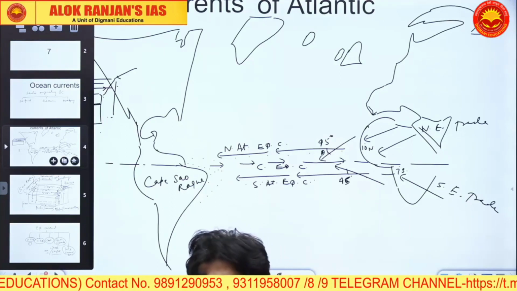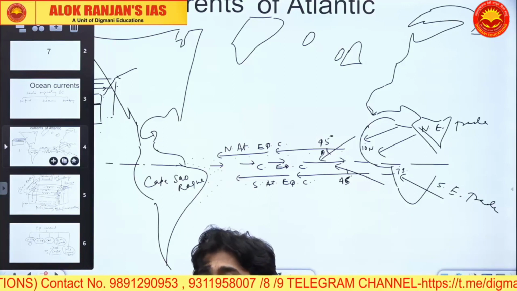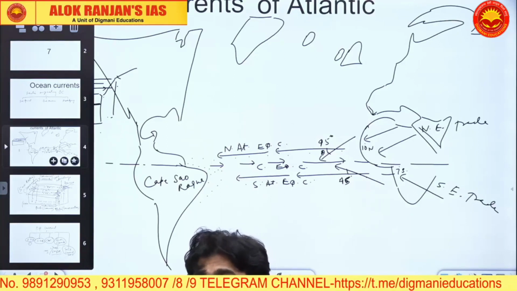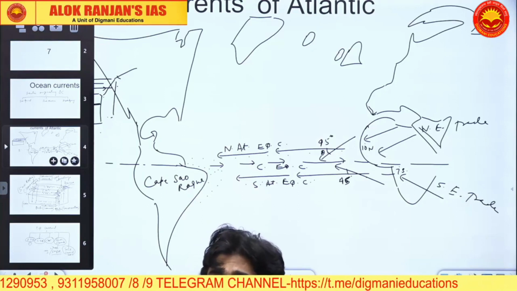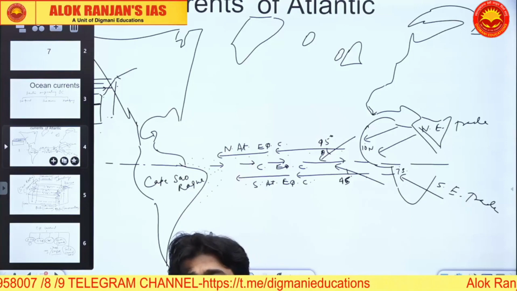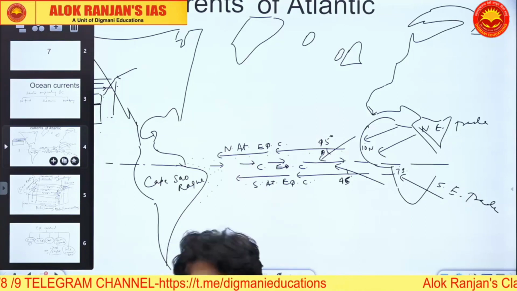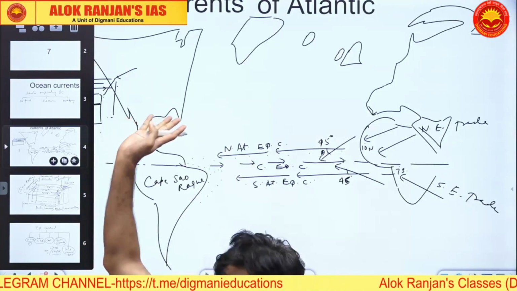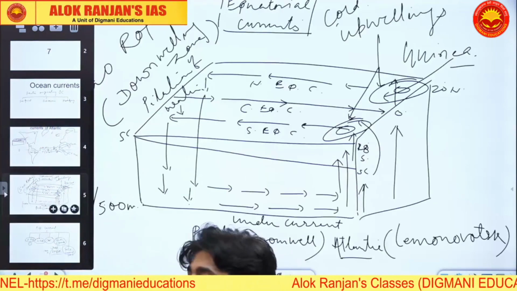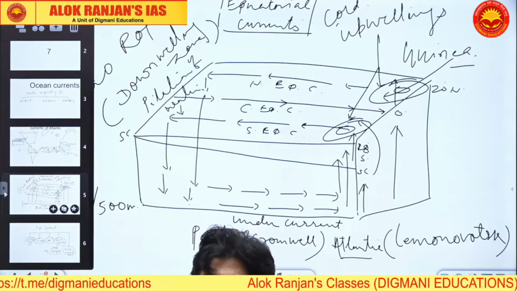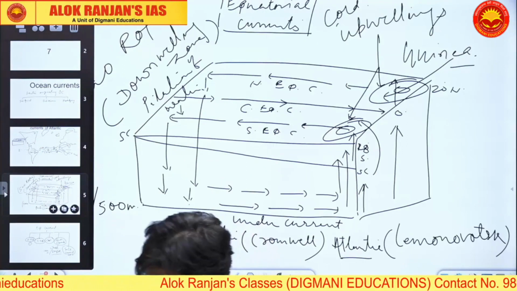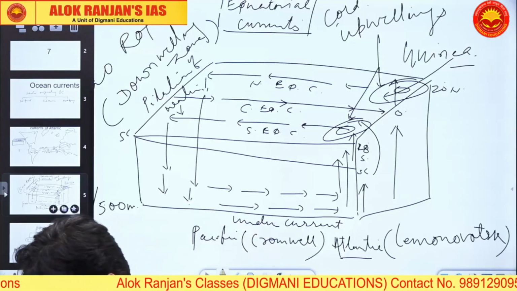ओके, ये है इक्वेटोरियल करंट. Their latitudes, their origin, the downwelling, the cold upwelling, everything written in a very crisp form. And I think this diagram will be required. This diagram will be required. And marks shall be pouring out for you.